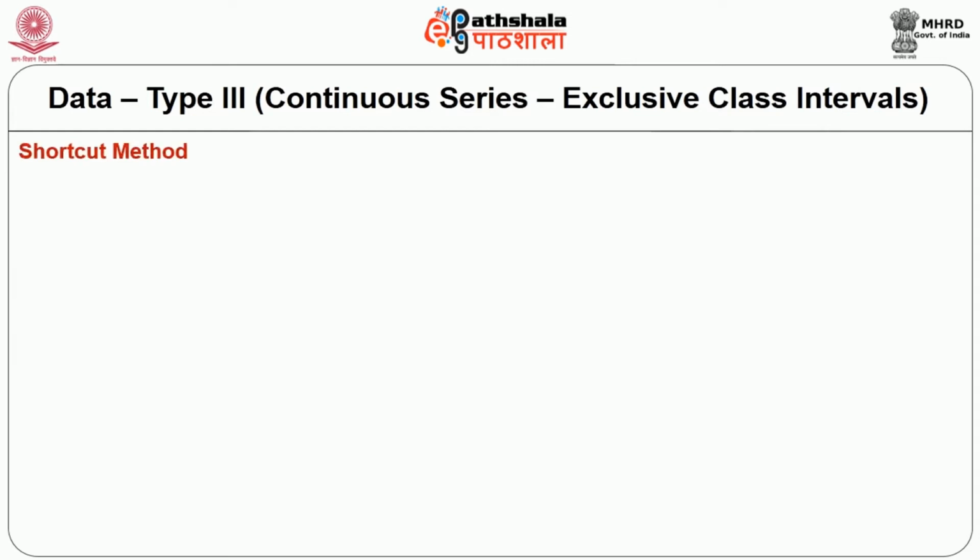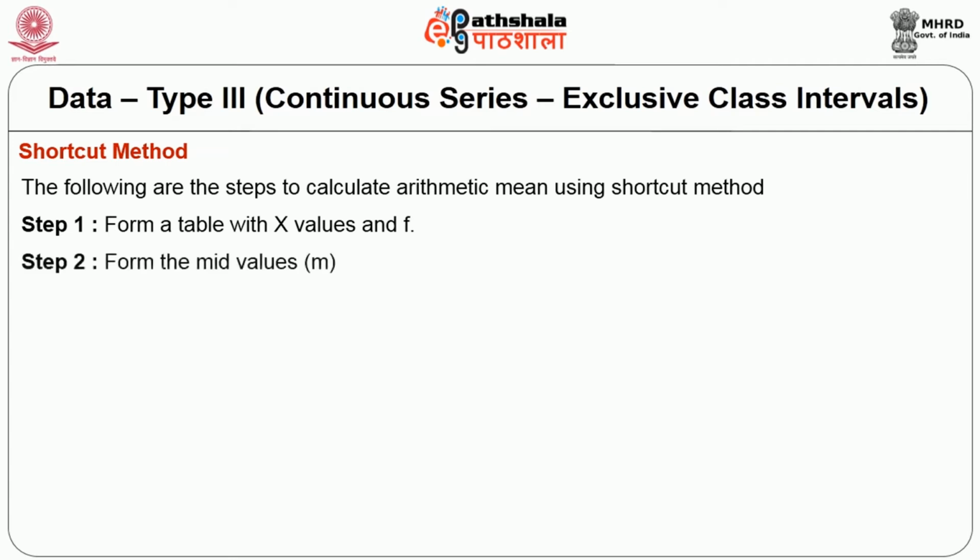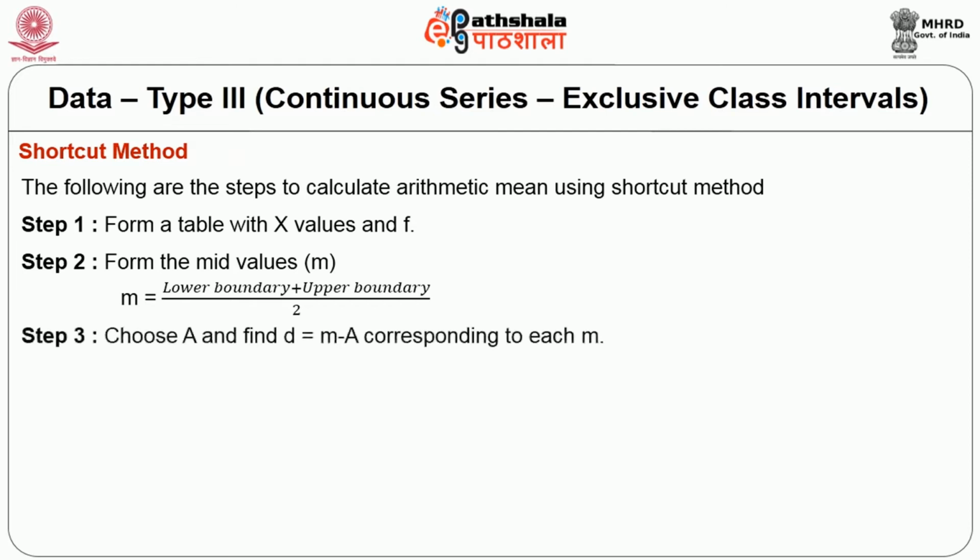Arithmetic mean, continuous series, shortcut method. The following are the steps to calculate arithmetic mean using the shortcut method. Step 1, form a table with x values and f. Step 2, form the mid values m. M is equal to lower boundary plus upper boundary by 2. Step 3, choose a and find d is equal to m minus a corresponding to each m.